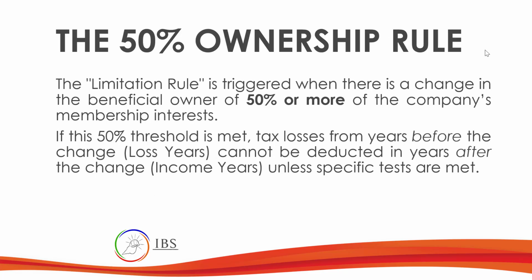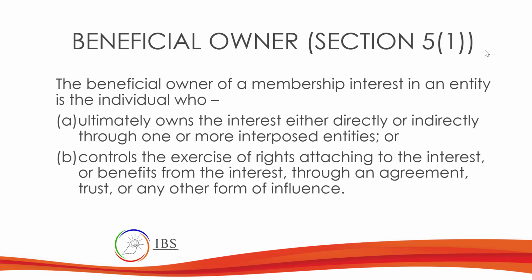Now, you've seen that word, beneficial owner. This is a good concept added in ITA 2025. This is the definition of beneficial owner under Section 5, subsection 1. A beneficial owner of a membership interest in an entity is the individual who ultimately owns the interest either directly or indirectly through one or more interposed entities.